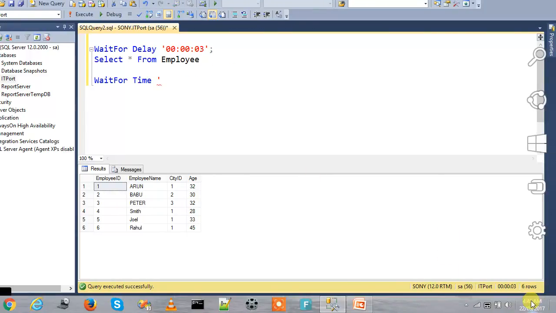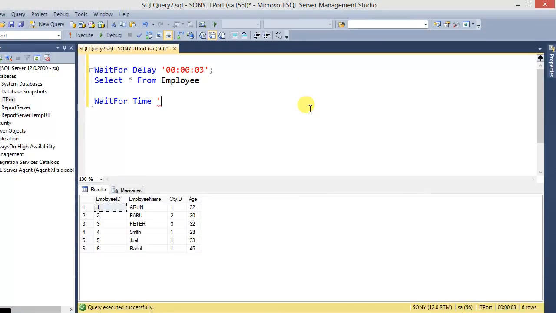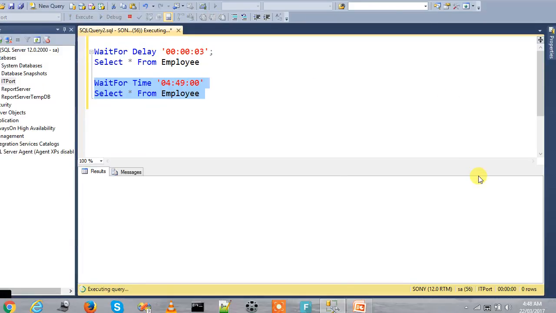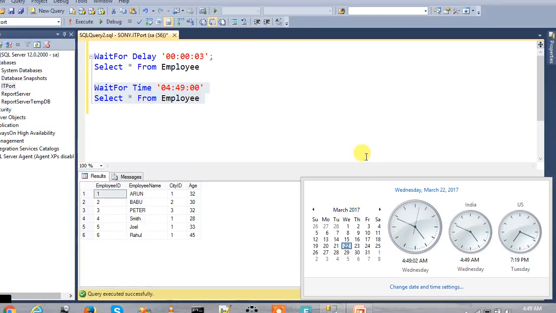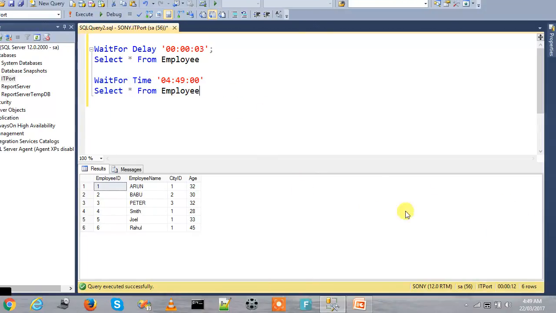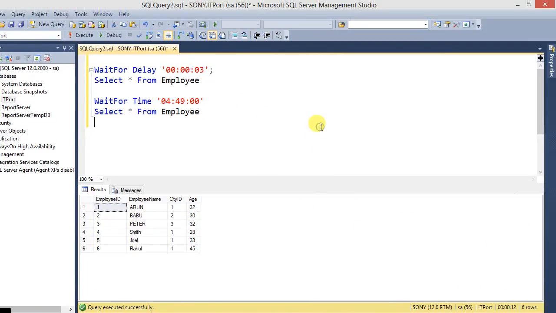And the other is WAITFOR TIME. Here the time is 4:48, and we wait up to 4:49. See, it's going to reach 4:49. Okay, time is reached and the batch is executed. So these are the examples for WAITFOR DELAY and TIME.